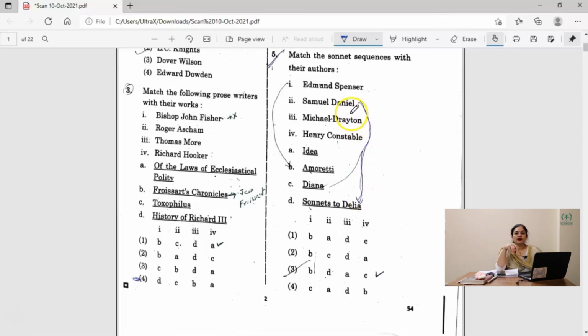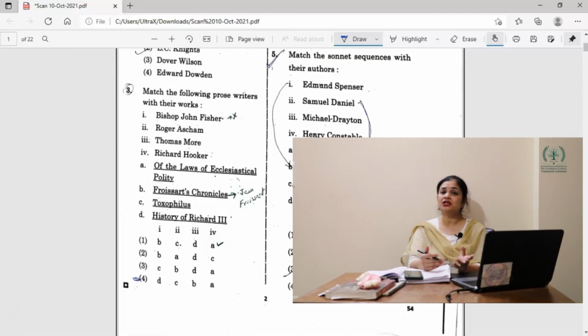So you should know, if you are reading the Elizabethan age, then dear students, I want to give you a very simple tip for solving a question. You must be preparing for the NET examination, or the assistant professor grade examination. Mind one thing: if you are solving previous year question papers, or preparing by yourself, if you are preparing the Elizabethan age, do prepare all the sonnets. Sonnets are very important because the complete Elizabethan age is known as the nest of singing birds.